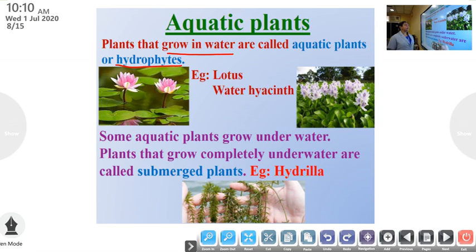Hydrophytes. What is the spelling of hydrophytes? H-Y-D-R-O-P. Once again.